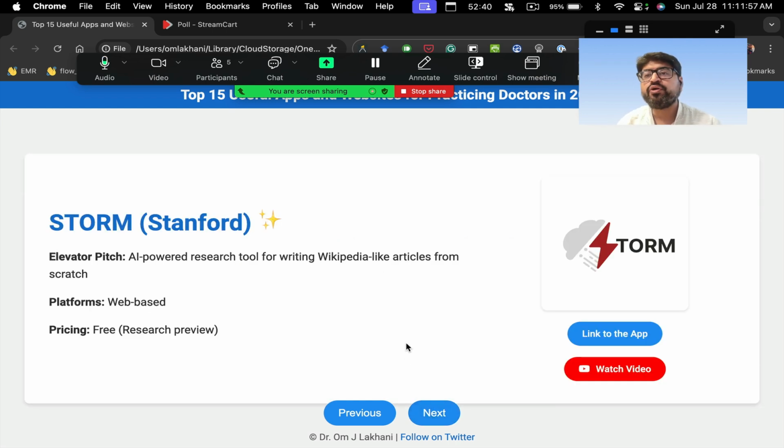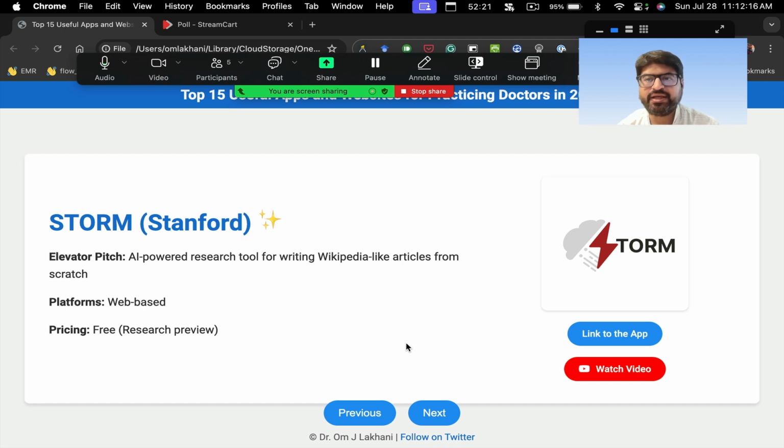So let's start with one, and I'm going to start with the most shocking and mind-blowing app I could find. Let's start with the best possible app, which I feel is going to be a game changer. So this app is called Storm. It is made by Stanford.